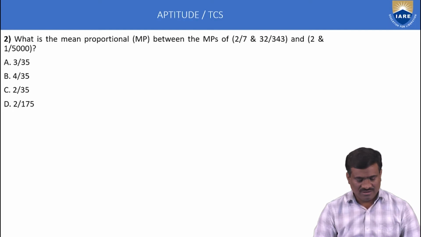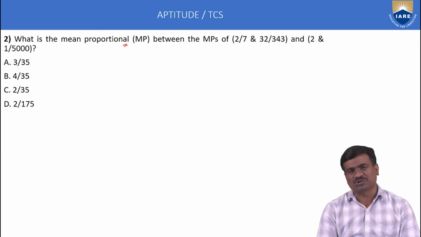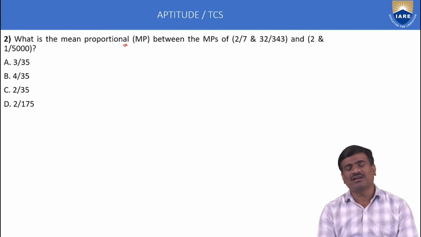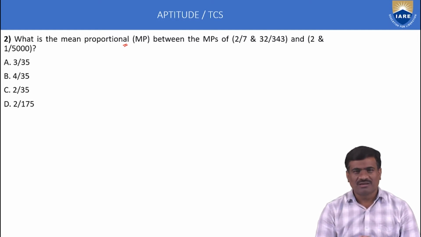Second, what is the mean proportional? Mean proportional belongs to ratio and proportion. What is ratio? What is proportion? Ratio means comparison of numbers or objects. Proportion is the equality of ratios. Equality of numbers is called ratio, and equality of ratios is called proportion.